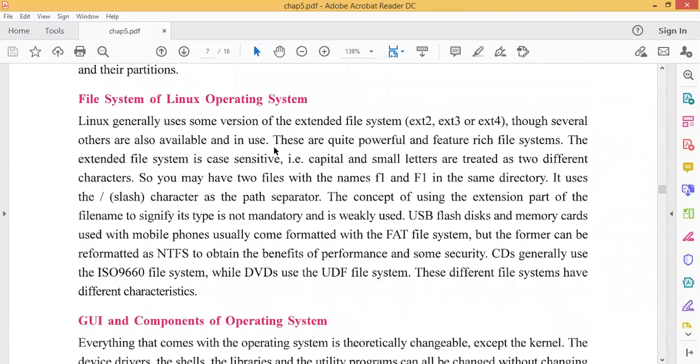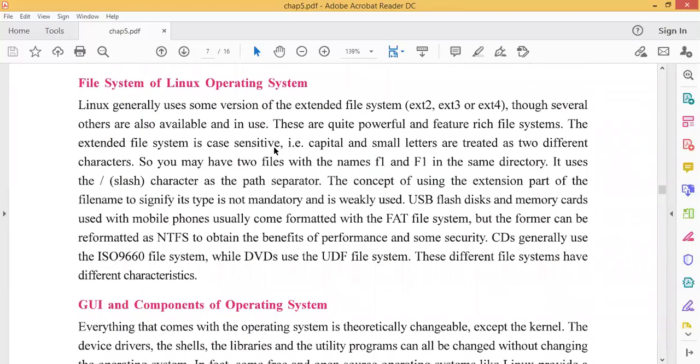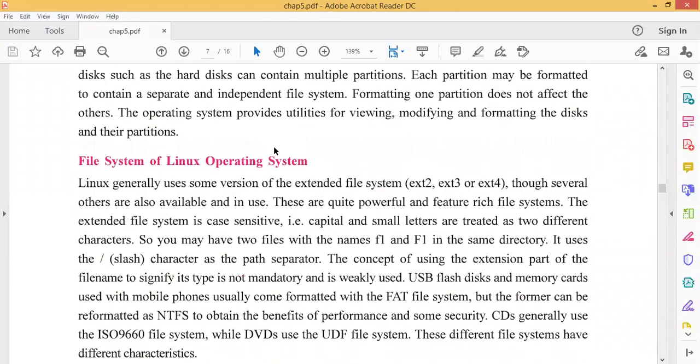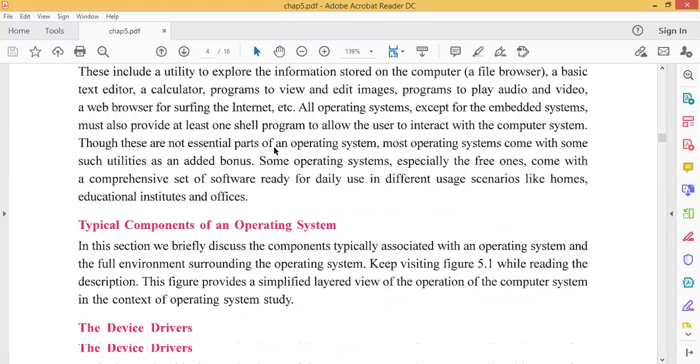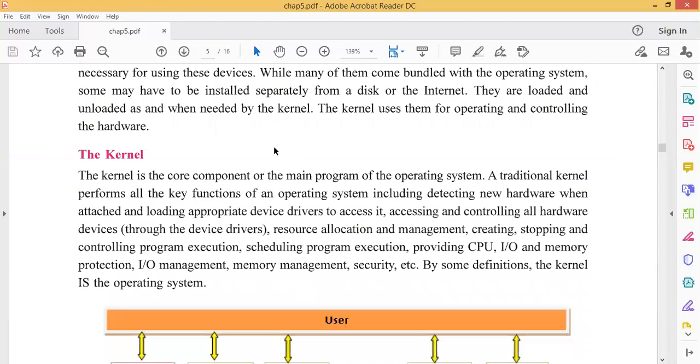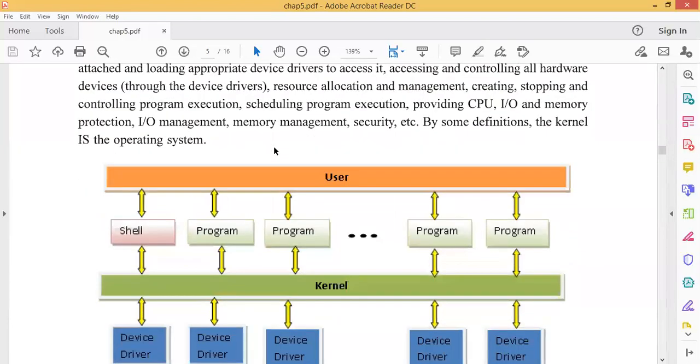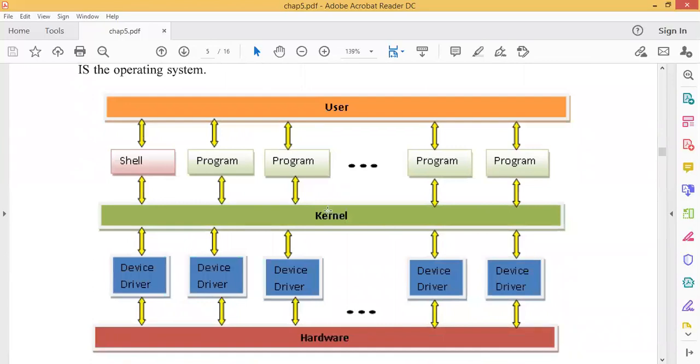Now the next topic is the file system of the Linux operating system. We already discussed this for the Windows operating system. What is an operating system? An operating system is software which acts as an interface between the user and the computer. If you remember figure 5.1, we already discussed it. See, the kernel, the shell, the user. We are the user here, then the kernel and the hardware. The device drivers are for the printer, scanner, speaker, monitor, keyboard.